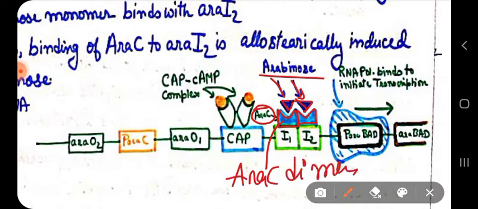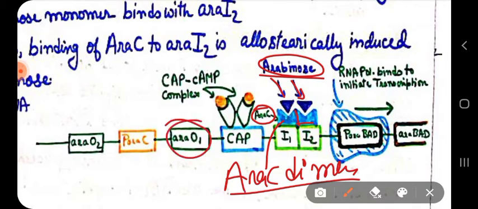These are your Ara-C dimer, where the arabinose, shown in deep blue, has been placed, and due to which a structural change occurs, and this Ara-C dimer gets off from that Ara O1 and Ara I1, and it binds to this I1 and I2 region.